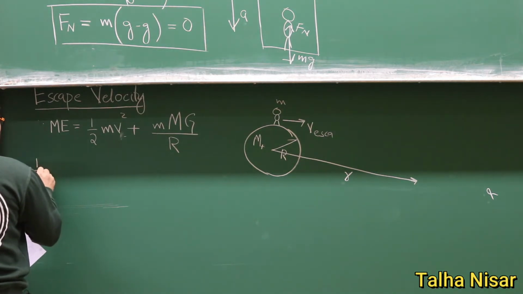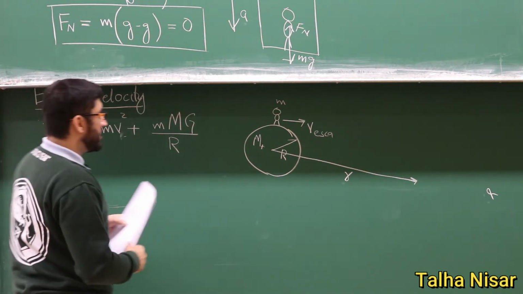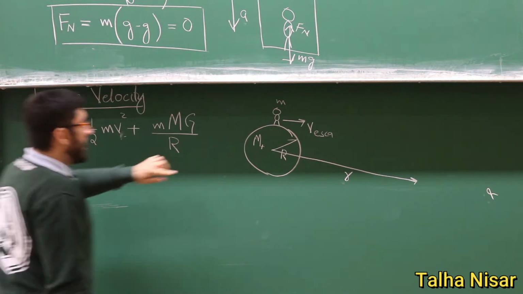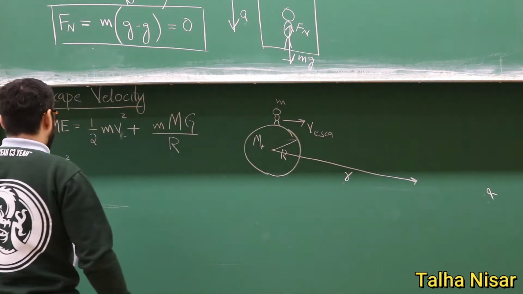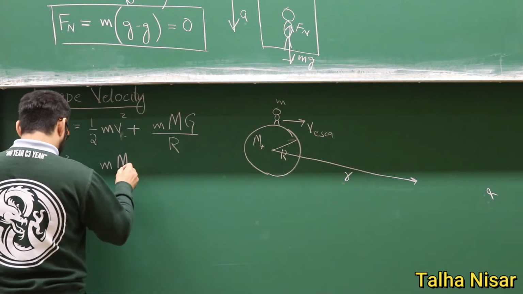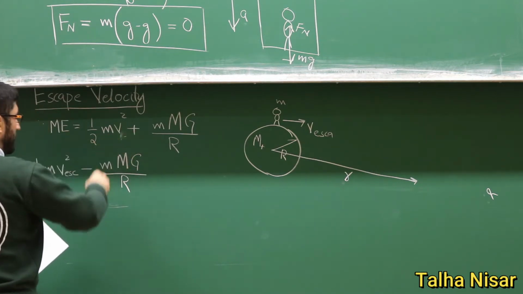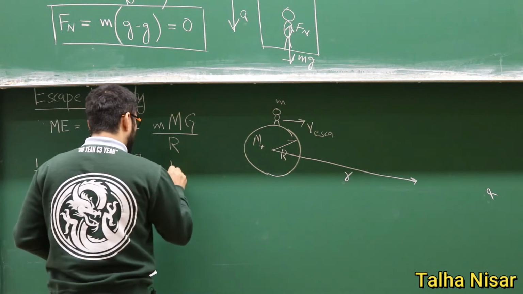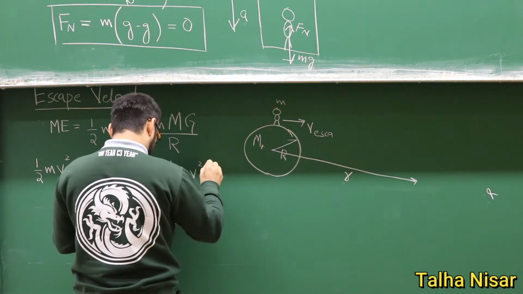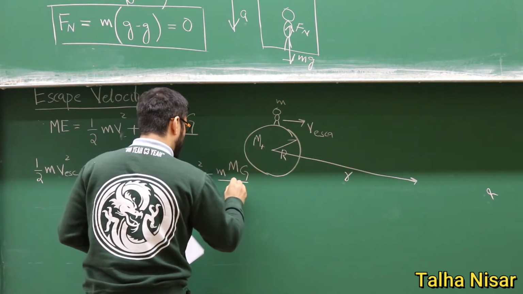First we write (1/2) m v_escape squared, the kinetic energy at the surface of the Earth, since the initial velocity here is the escape velocity, plus the potential energy on the surface of the Earth, −GMm/R. This total mechanical energy on the surface must be equal to the kinetic energy at infinity, plus the potential energy there.